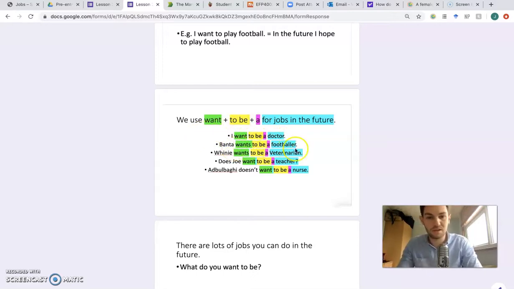Banta wants to be a footballer. Winnie wants to be a veterinarian. Does Joe want to be a teacher? Abdul Baghi doesn't want to be a nurse. So we have want to be plus a for jobs in the future.